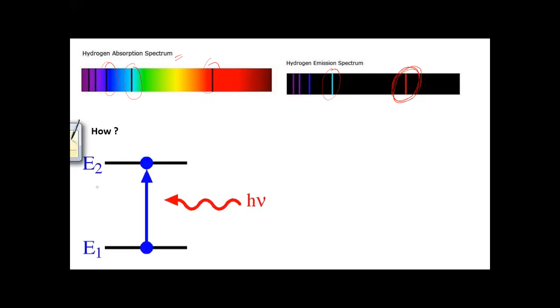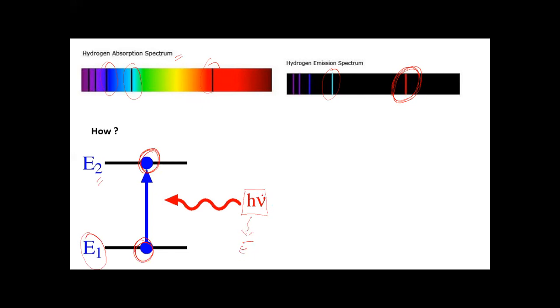You know, we take E1 as the ground state and E2 as the excited state. When an electron is present at its ground state, it absorbs a photon of light having a certain energy. Due to that energy, the electron jumps from its ground state to the excited state. Due to absorption of this frequency, this dark band appears. Okay, so this dark band appears when energy or frequency is absorbed.